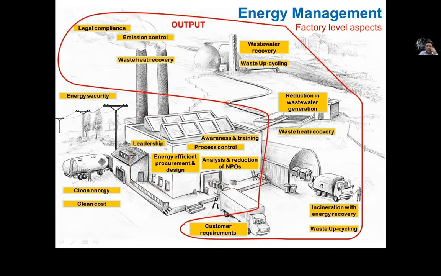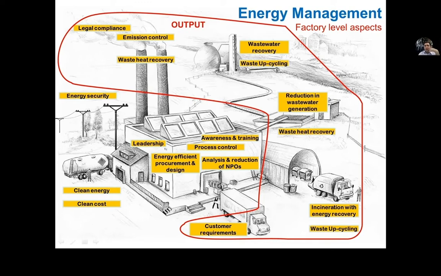Then the output part: fulfilling customer requirements, incineration with energy recovery, waste upcycling. So if we have sludge, for example, going out, how can we put it into a circular economy and convert it into a usable product? Talking about wastewater, how can we reduce the wastewater generation or recover heat from wastewater?